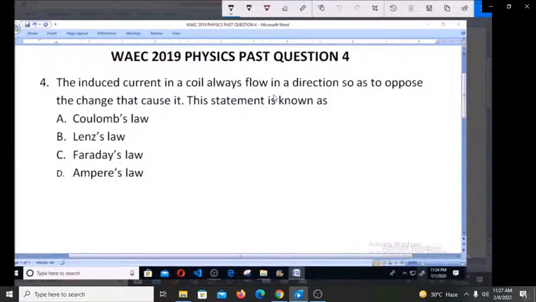For you to understand it, we are going to give the statements of these various laws. I'm going to start with Faraday's law.